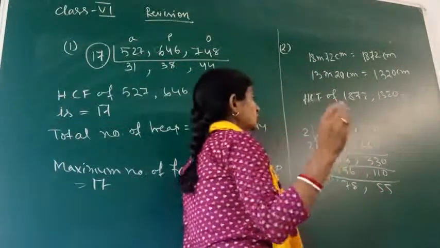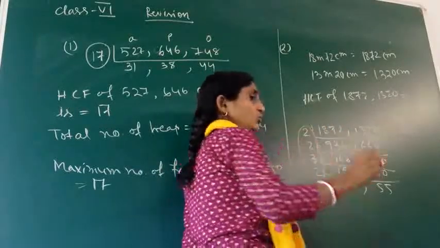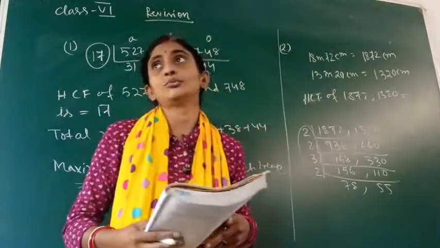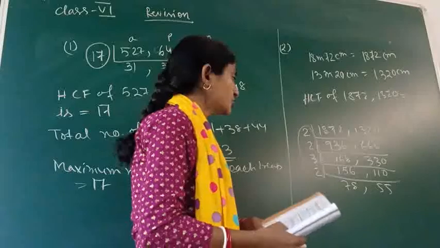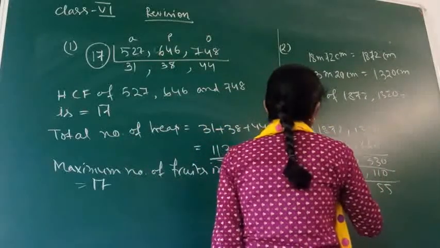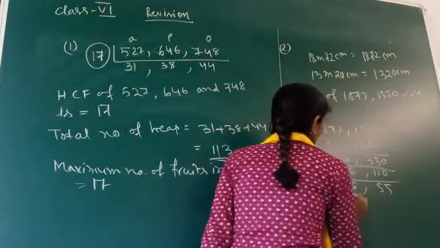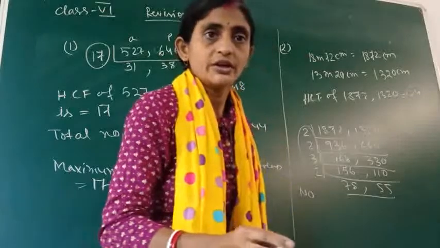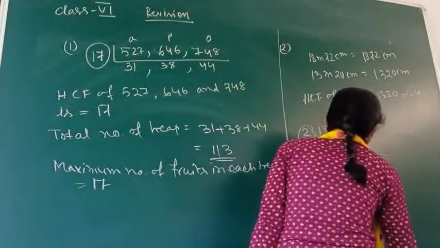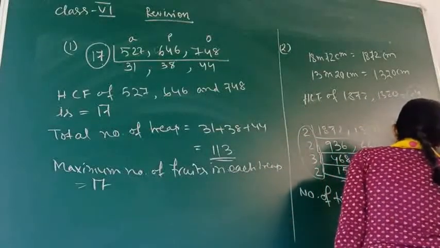So if you had asked for the size of one tile, we would multiply these. This will be the size of one tile to pave this area. But here you have asked how many tiles will be required. The HCF we have got is 4 into 3, that is 8, 8 3s are 24, and that is not required here. You have not asked for this, only how many tiles are required. So the number of tiles required is equal to 78 into 55.